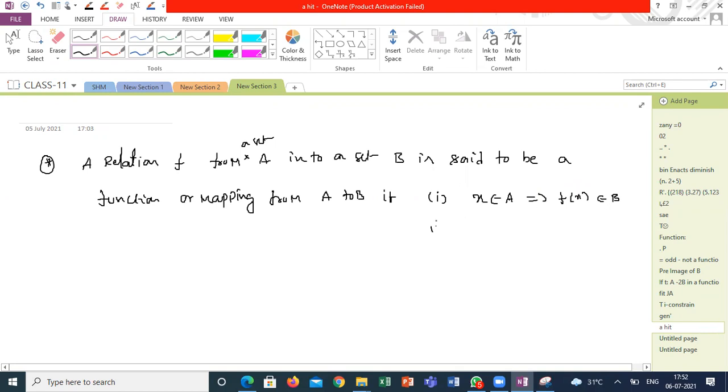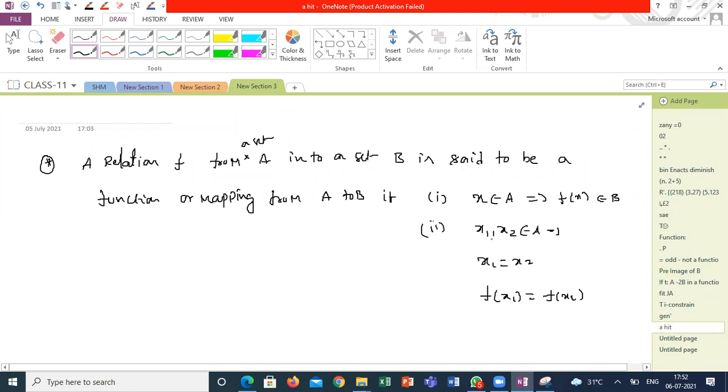Second, if x1, x2 belong to A and x1 is equal to x2, that means the two elements are not different, then f of x1 must be equal to f of x2. If x1 and x2 are distinct elements, you get distinct images; common images are also possible.